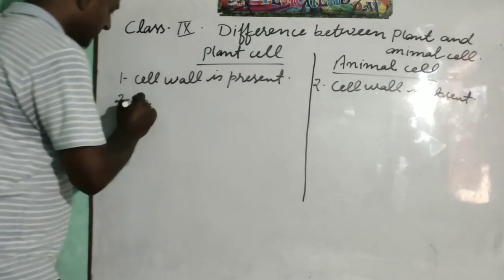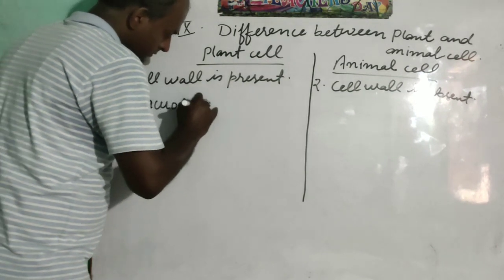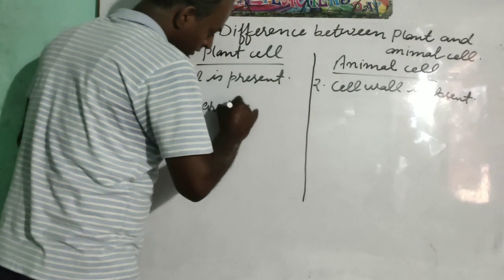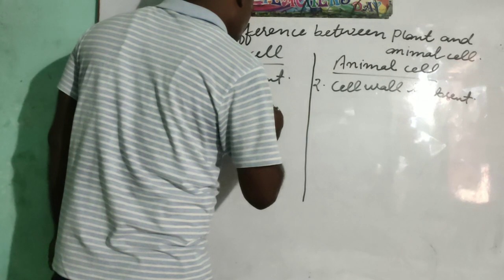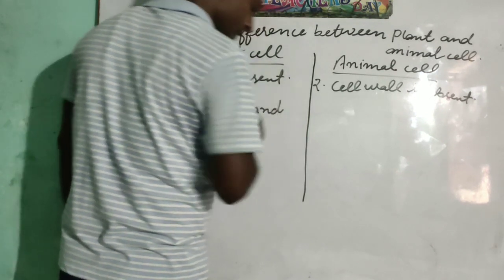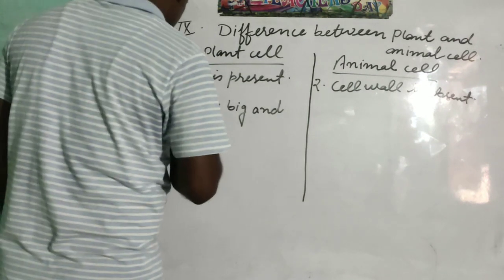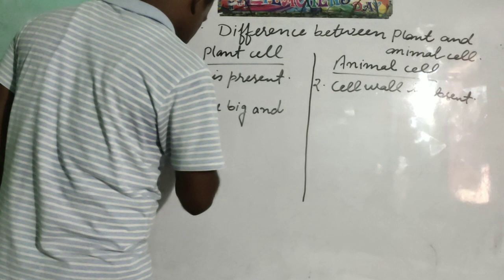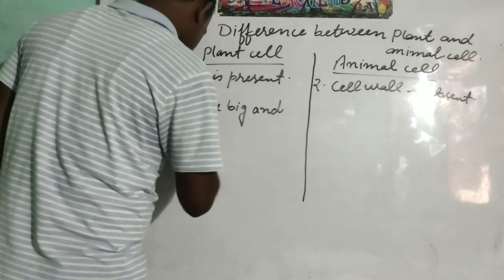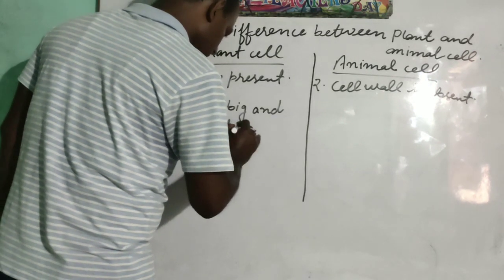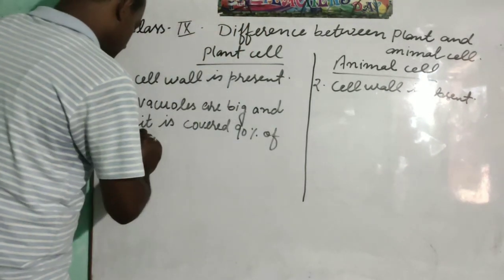of vacuoles is big. Vacuoles are big and cover 90% of the part.